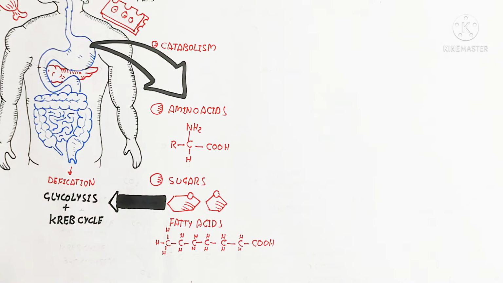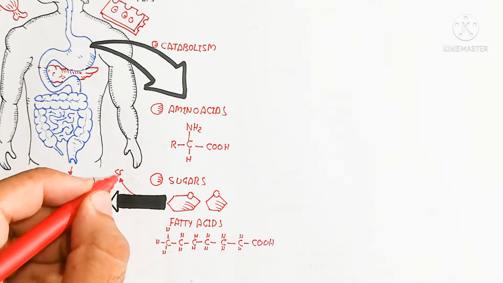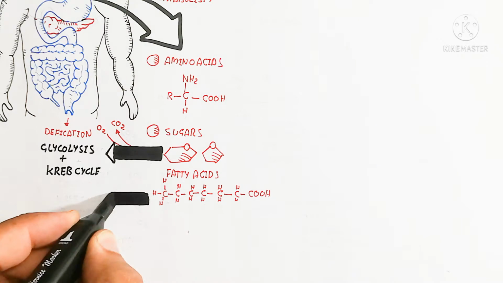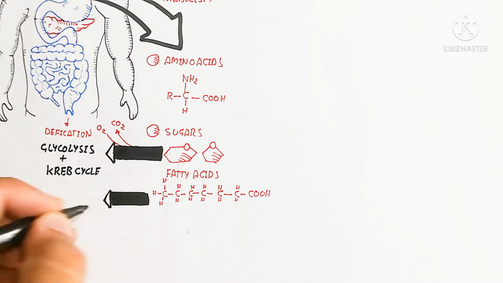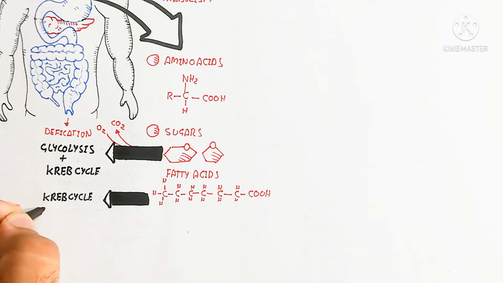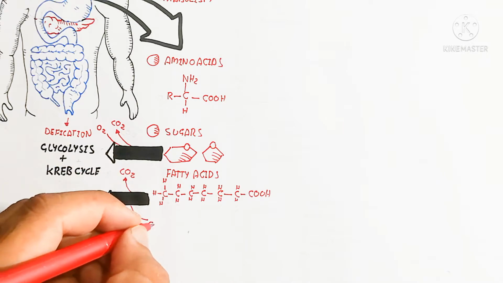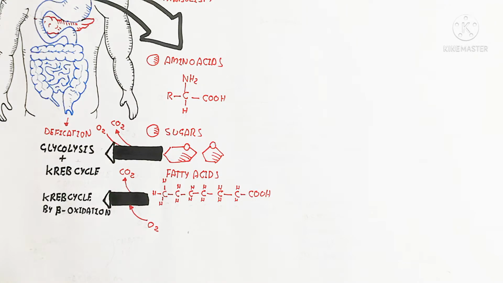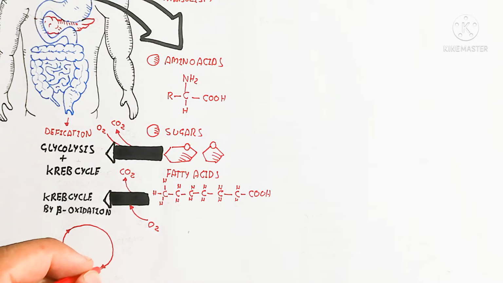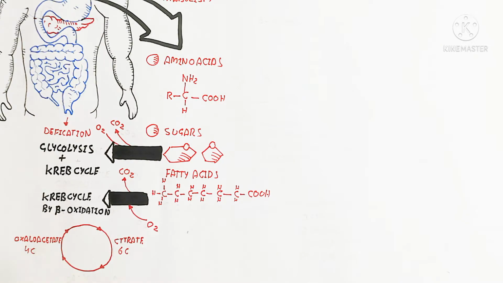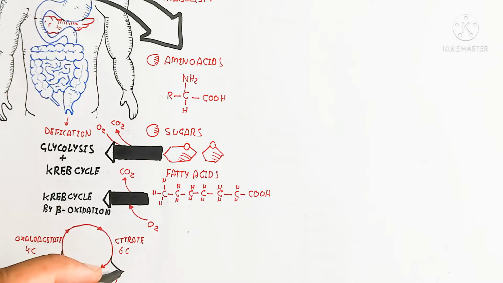Sugar is used for catabolism in the cell by glycolysis and the Krebs cycle, producing carbon dioxide and using oxygen to produce ATP. On the other hand, fatty acid undergoes beta oxidation in the presence of oxygen, releasing carbon dioxide. Beta oxidation produces acetyl CoA, which goes into the Krebs cycle and produces ATP. NADH is also produced, which goes into the electron transport chain and produces more ATP. So 36 ATP is produced from sugar, while more than 36 ATP is produced from fat.